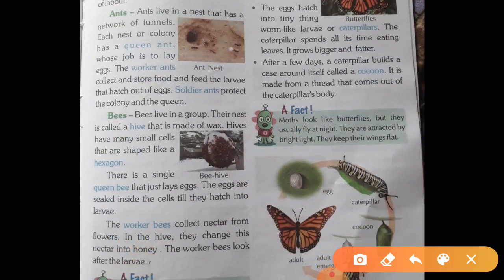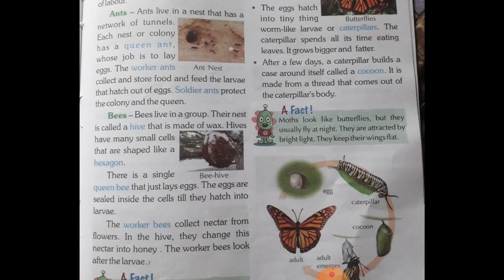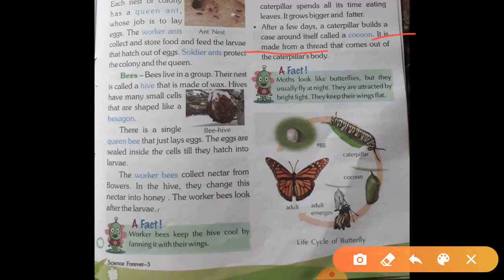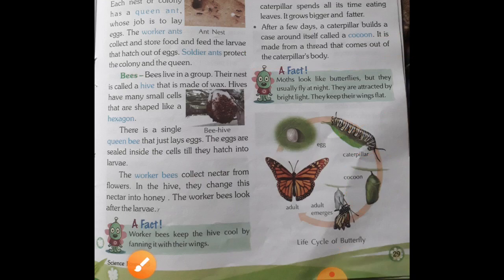Here you can see the caterpillar spends all its time eating leaves and it grows bigger and faster. After a few days, a caterpillar builds a cage around itself called a cocoon. In the diagram you can see this is the cage. It is called a cocoon. This cocoon is made from a thread that comes out of the caterpillar's body. The caterpillar's body secretes a thread by which it forms the cocoon. Now next page.